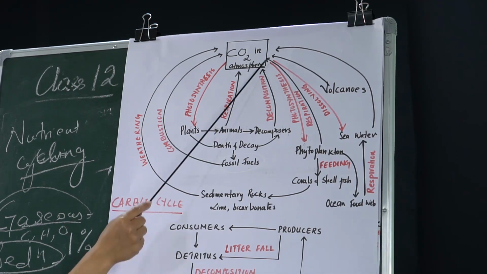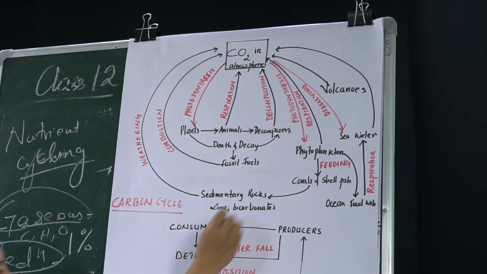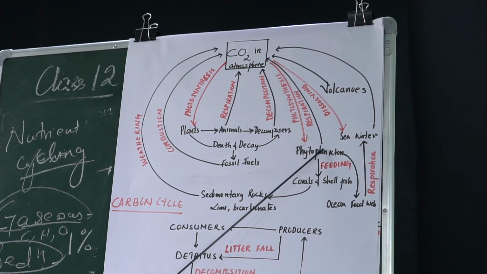Another area where organisms can use carbon is the phytoplanktons, which are present in the aquatic medium. Phytoplanktons, as we have discussed, are minute plants, and they absorb carbon from the atmosphere during photosynthesis, and they enter the food chain or food web.